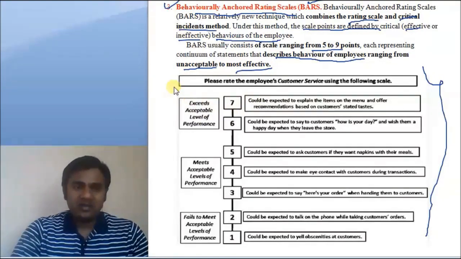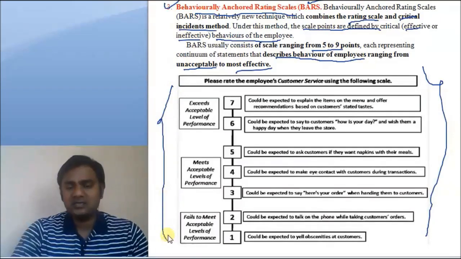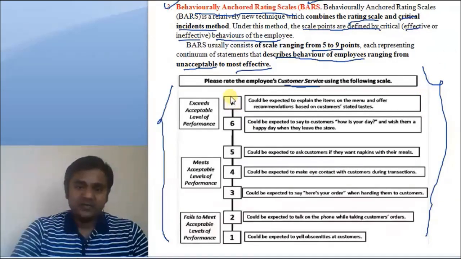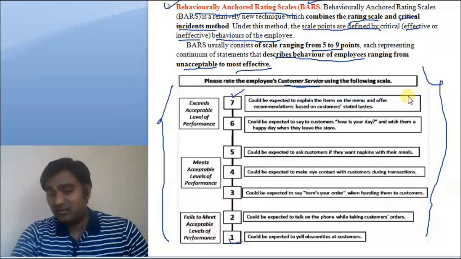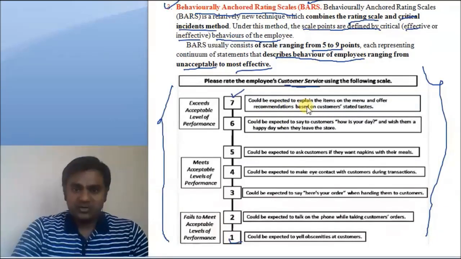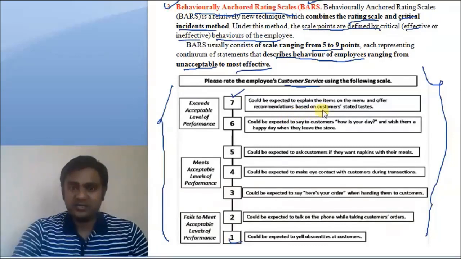See here I have taken an example, how performance appraisal is done through BARS. Here the employee is customer service in a hotel, how a customer is given service. So his behavior is measured. 7 is the highest, 1 is the lowest. So 7 can be given, his expected behavior should be, what he should do, explain the items on the menu and offer recommendations based on customer stated tastes.